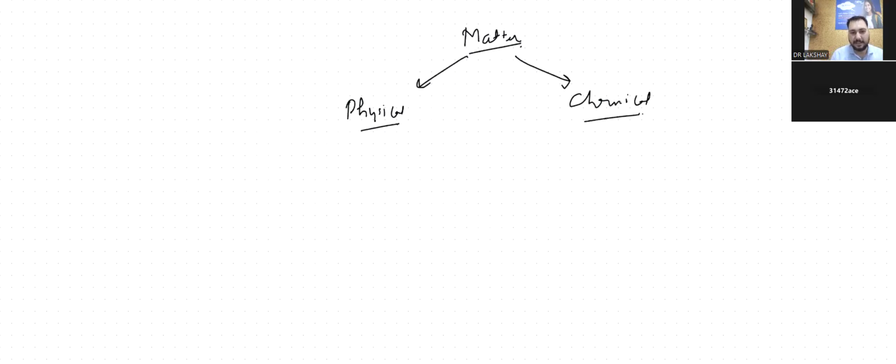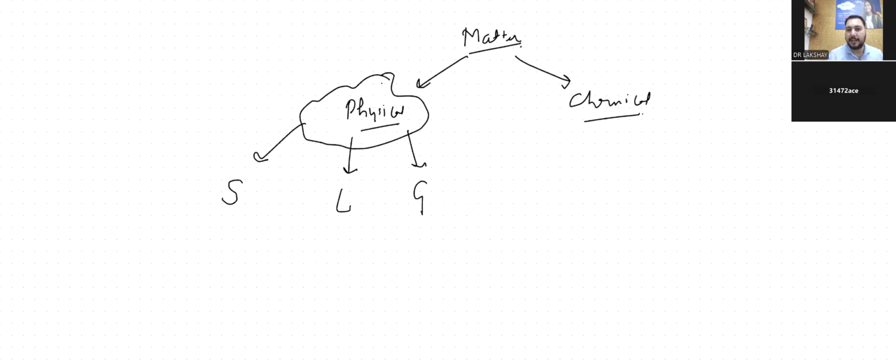Physically, matter is of three types: solid, liquid, and gas. And chemically, do you know about them? They are of two types: pure and mixture.